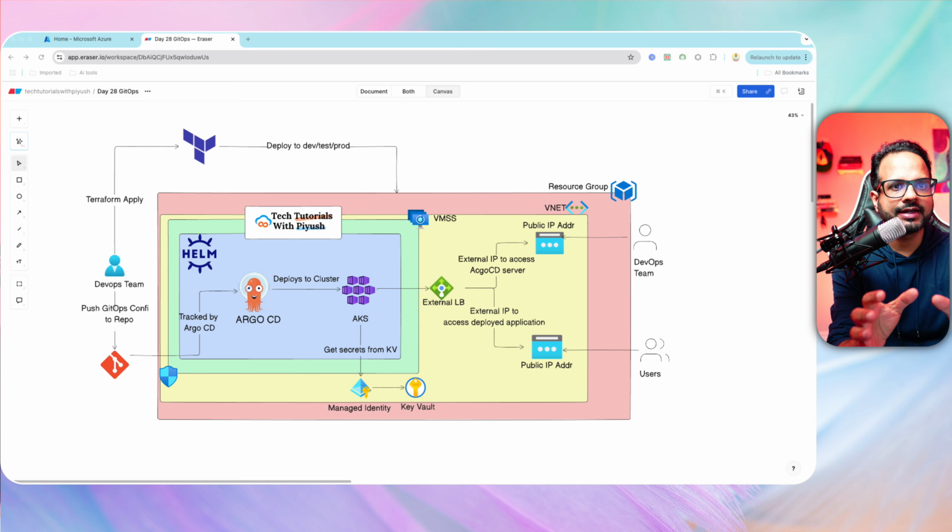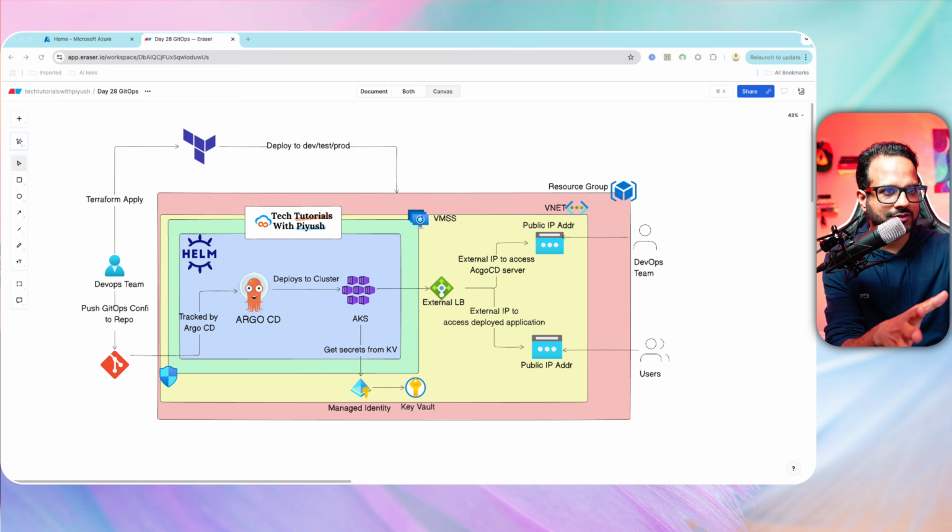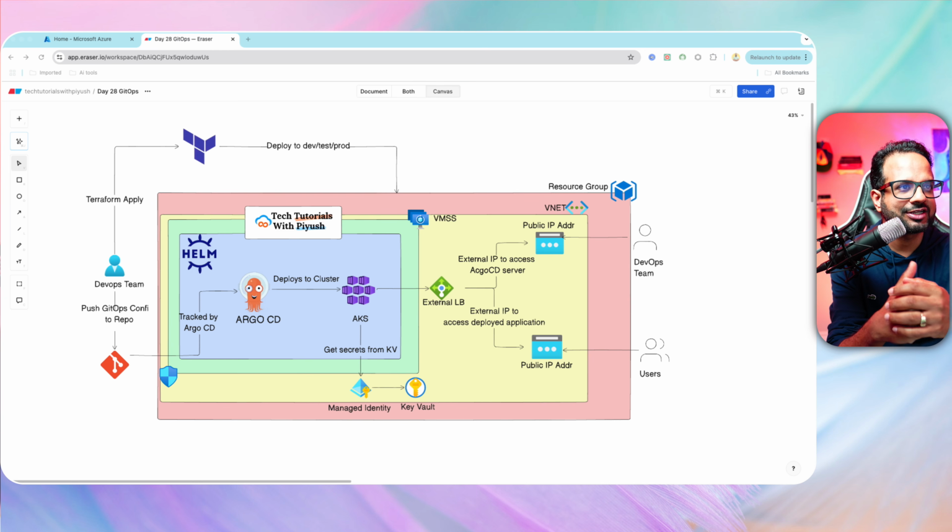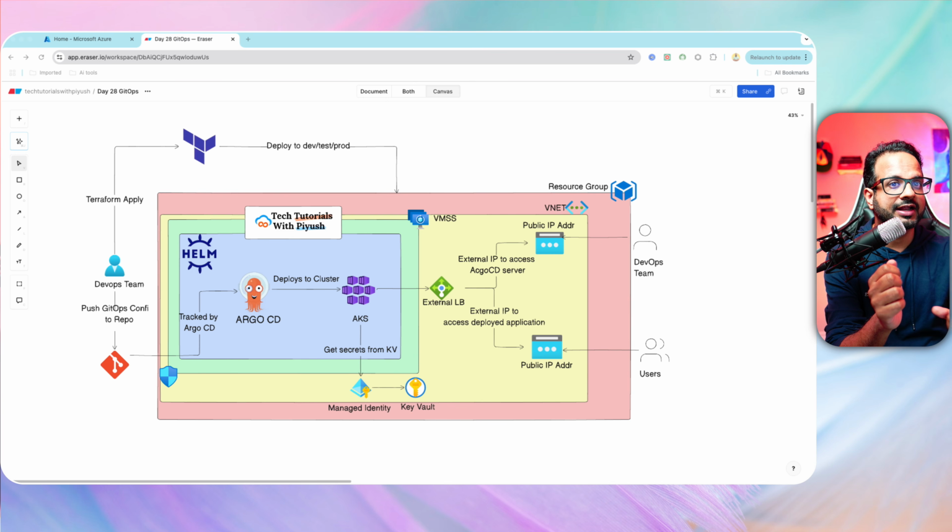This might look complicated or overwhelming at the beginning, and this is not just it, and I will have one more architectural diagram after this. But just to give you a gist of it, it's an end-to-end implementation of an Azure project in which we'll be implementing everything from scratch using Terraform, as you can see. And it does not just include the AKS cluster, it also includes Argo CD flow. So we'll be implementing GitOps using Argo CD for end-to-end CI/CD drift detection, and so that it acts as a single source of truth.